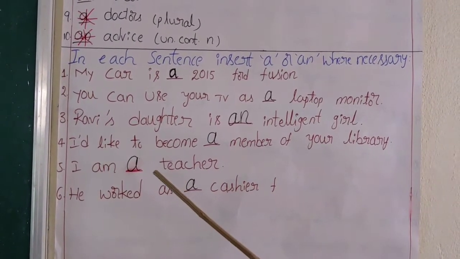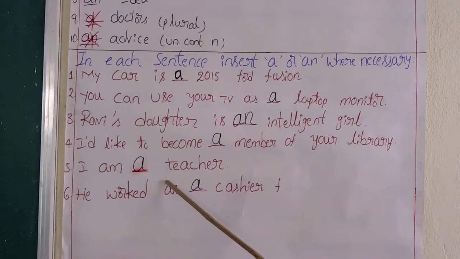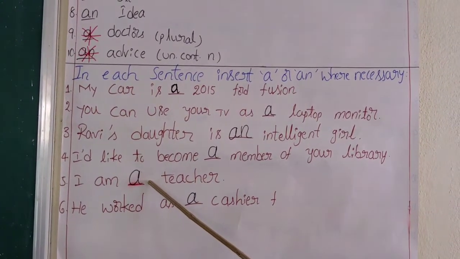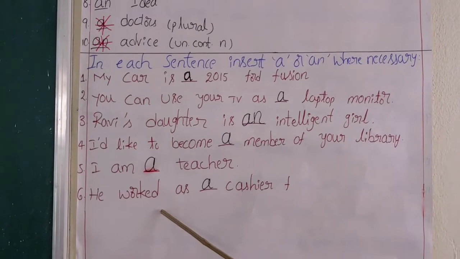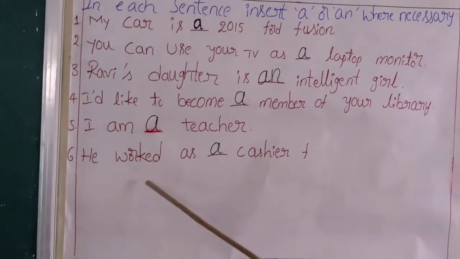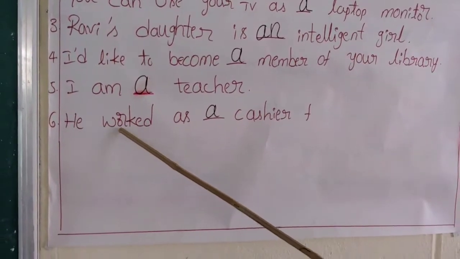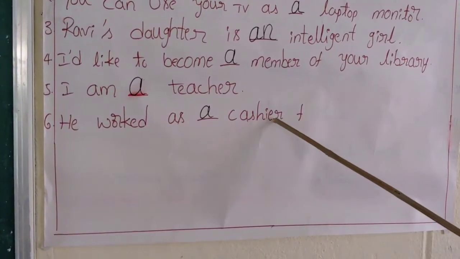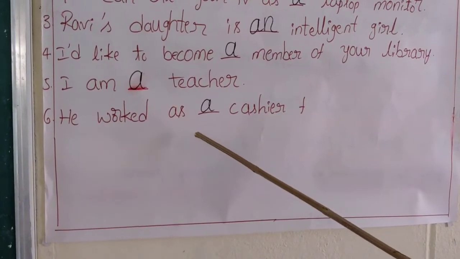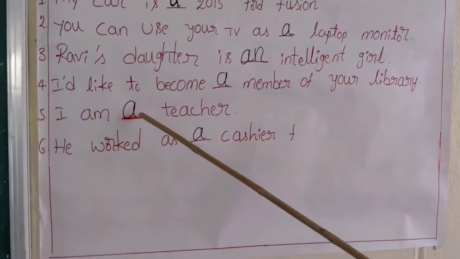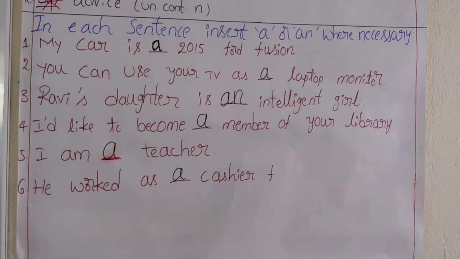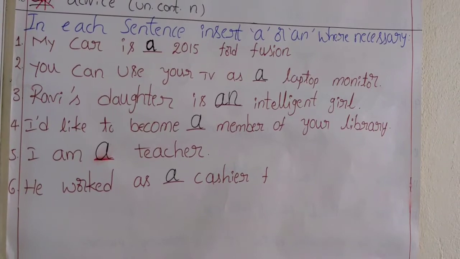Then we talk about a profession. In the same way, I am a teacher, not I am teacher. And also, he works as a cashier. This is also a profession. So, to mention a type or a category, use a or an. Alright, let's now move on to rule number 6.